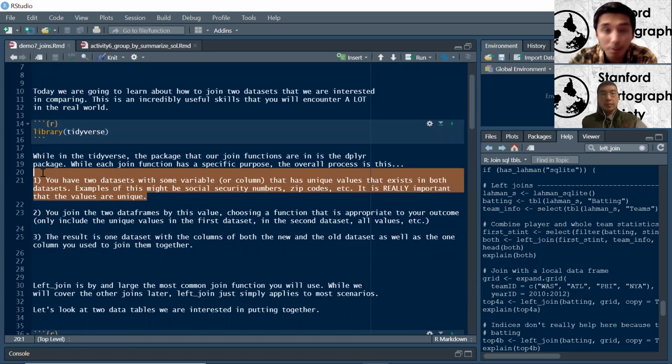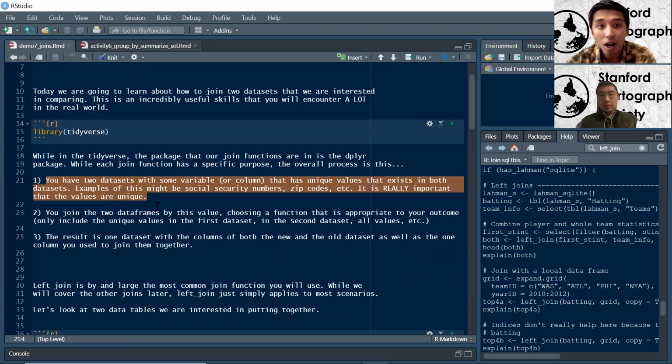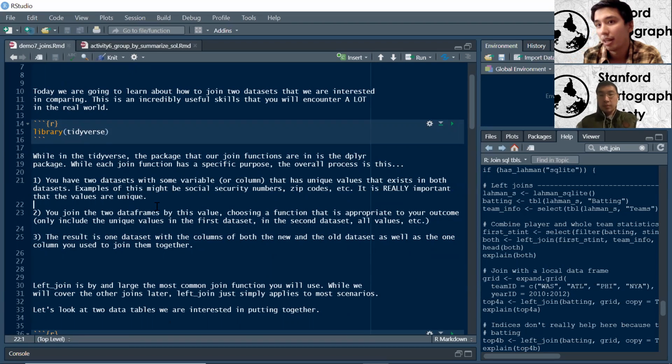Again, I stress that it's really important that the values are unique and also are the same. It will join them exactly as they are. So capitalization can throw it off, or maybe extra spacing, or sometimes, let's say you have numbers, 1001, but then one has 001001, those 00s at the front, that padding would throw it off. So you definitely want to make sure that's exactly the same. That's the number one tricky part when it comes to joining things.